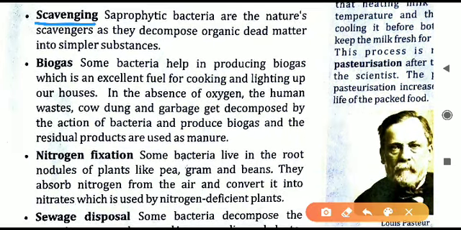Next one now, scavenging. Scavenging is actually what? That is the decomposition of the dead organic matter, the dead bodies of the plants and animals. Earlier also I told it is converted into simple substances. It means the dead animal or the plant body is consumed by certain types of bacteria. The bacteria that consume dead animals or plant bodies as food are called saprophytic bacteria, and this process is called scavenging.